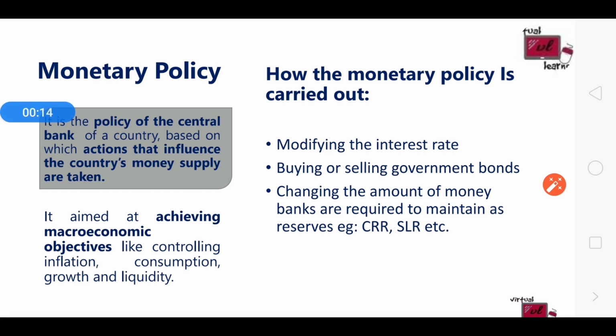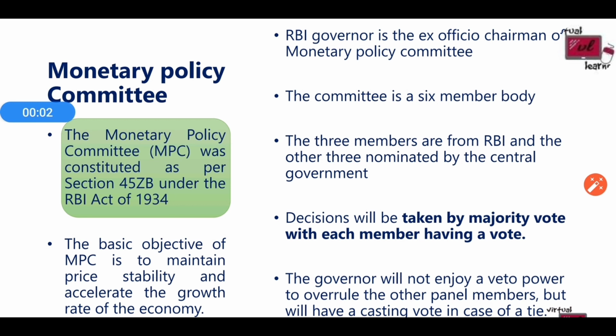So take the example that CRR is 4% and the total amount of money that the bank has is 100. So the amount of money that the bank has to lend is 100 minus 4, that is 96. Now if CRR is increased to 10%, the amount of money that the bank has to lend is 100 minus 10, that is 90. So in this way also, the monetary system or the RBI can regulate the money supply in the market. The quantitative and qualitative measures of money control can be explained in detail in the next video.